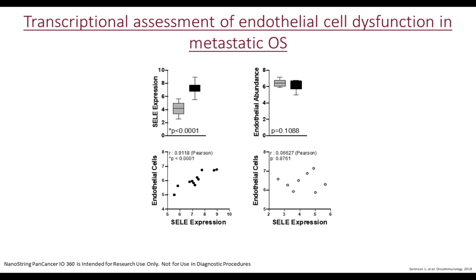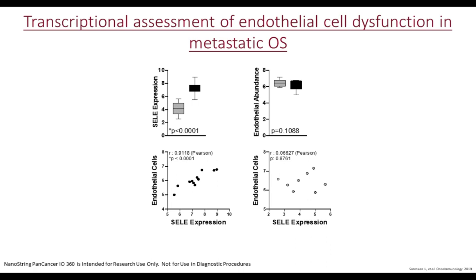There are a variety of other markers, such as ICAM1 and PECAM1, that people often use. However, both ICAM1 and PECAM1 can actually be expressed in both endothelial cells and tumor cells, whereas E-selectin, encoded by SELE, is specific to endothelial cells.